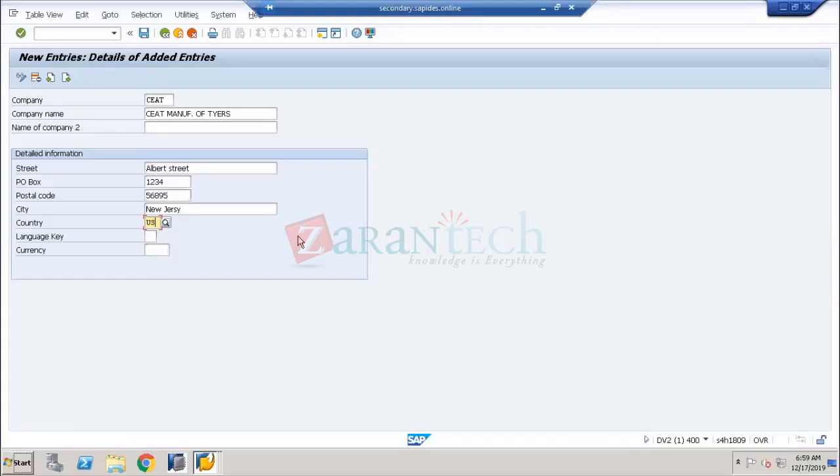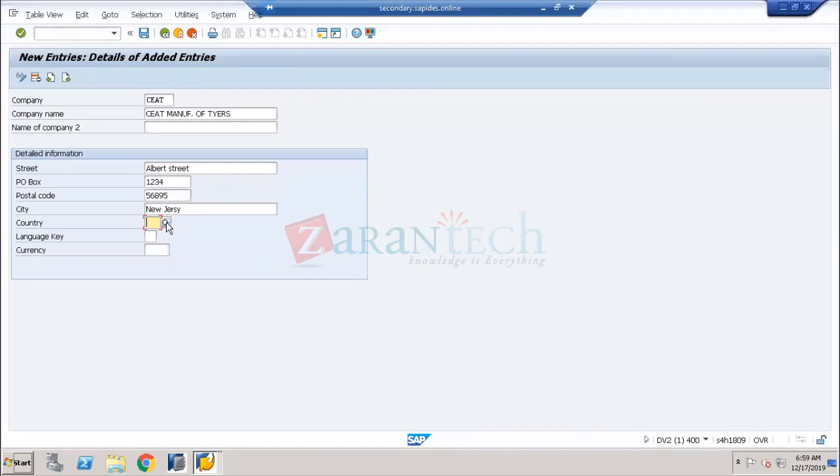Why? Because if you don't know what to enter, for example, there is a country called Malaysia. Malaysia, what to enter here? Is it ML, or MA, or MY? I don't know. So no need to worry here. The countries are already defined in your SAP.